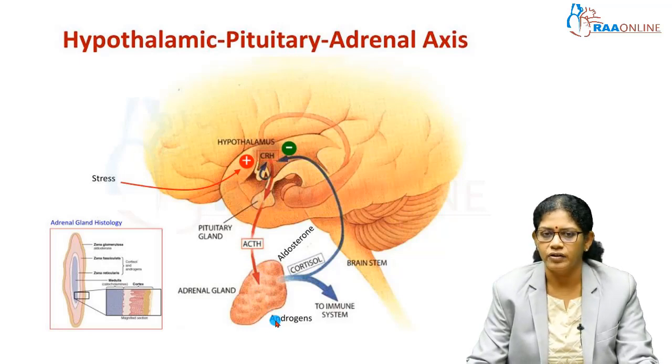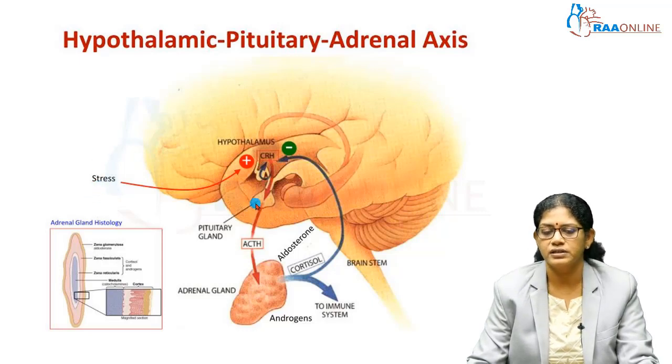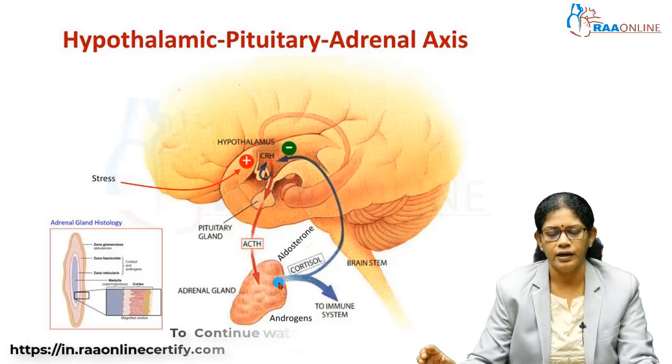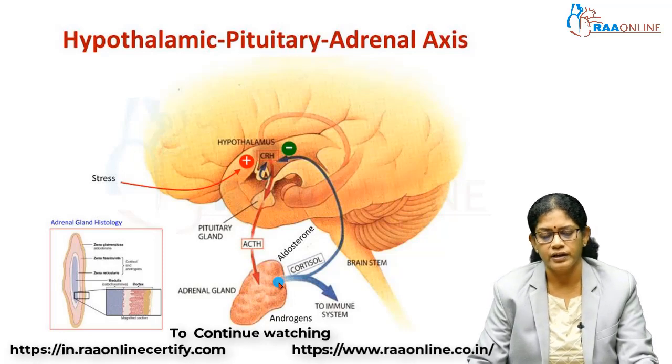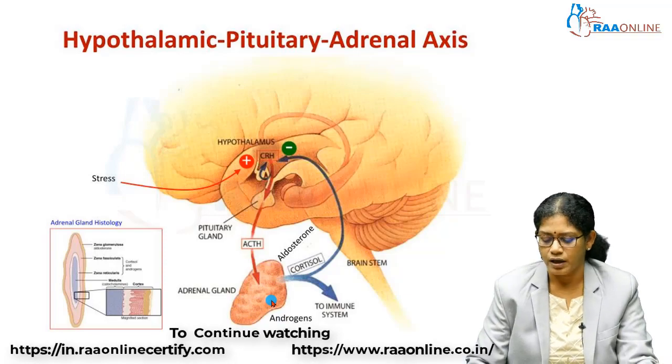The main reason for stimulation of this CRH, for secretion of these corticosteroids or the adrenal cortex hormones, is stress. The stressful conditions, fight and frightening situations, as well as any infections, any dangers, trauma, surgery, these are the things which stimulate the CRH, and automatically ACTH is stimulated, which secretes the hormone from the adrenal cortex. So, next we are going to see how the secretion of these hormones takes place in the cortex.